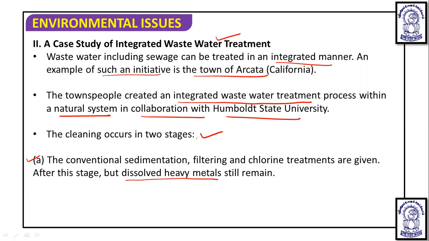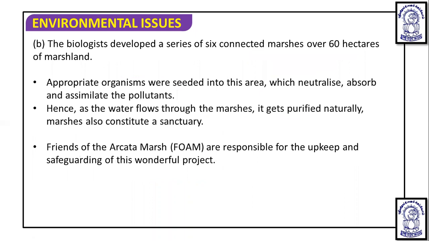To combat this, an innovative approach was taken by the Friends of Arcata Marsh. Here, the biologists developed a series of six connected marshes over 60 hectares of marshland.